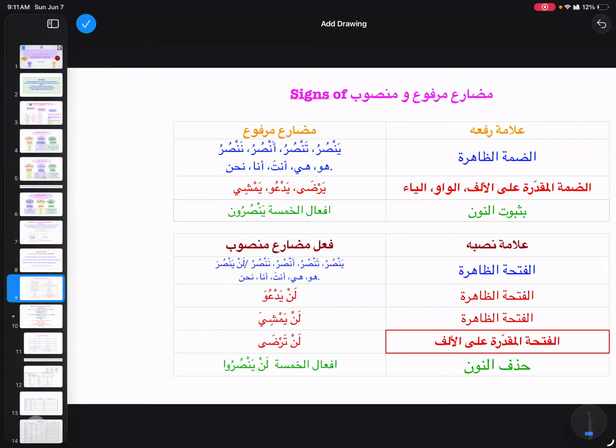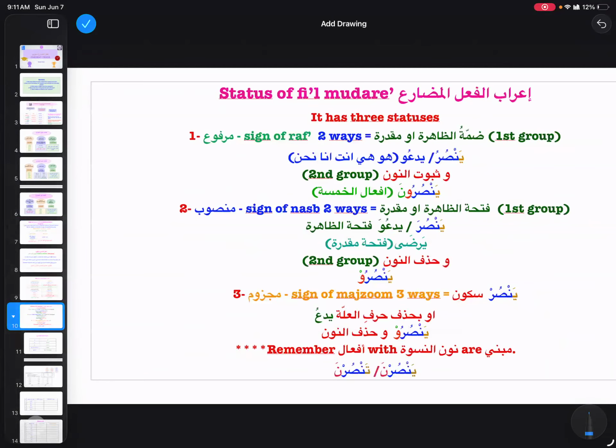So when our weak verb ends on alif, for example yarda, tarda, only in that case we say fathatul muqaddara, because alif cannot take any haraka. And then the afalul khamsa is easy: by hasfi noon, it is mansoob.